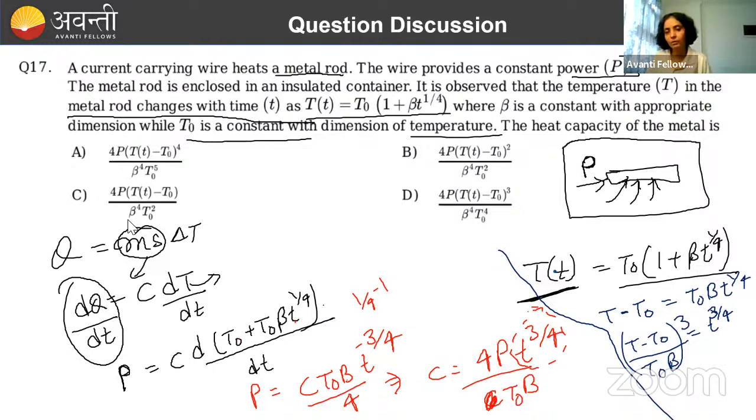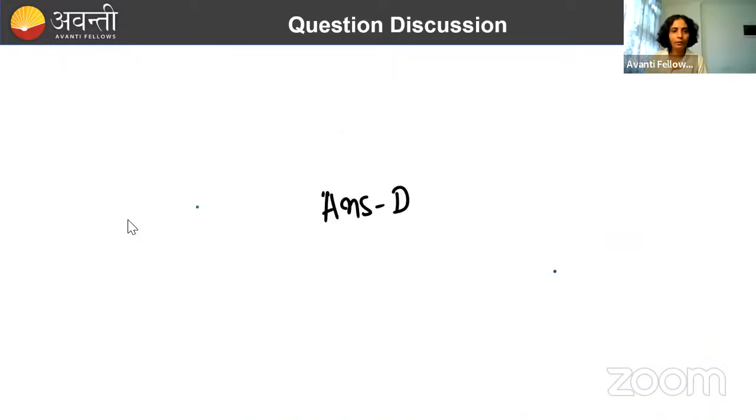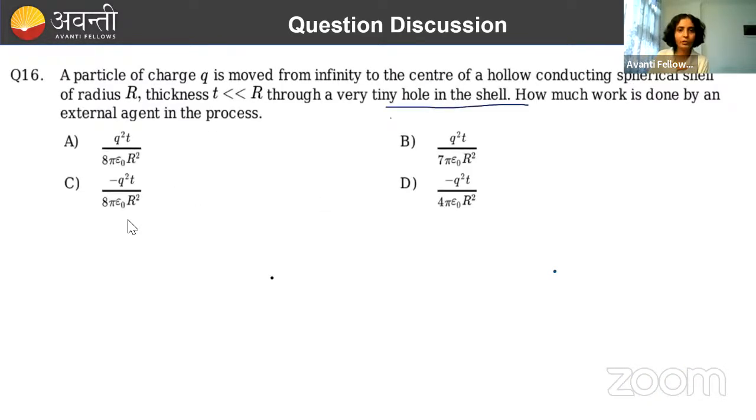So that value you will be putting here and getting the answer, right? So the question is quite easy. Done? Clear? Here we don't need to worry about mass, because it's asking about heat capacity, not a specific heat capacity, right? So heat capacity is ms. Done? Chalo, done.